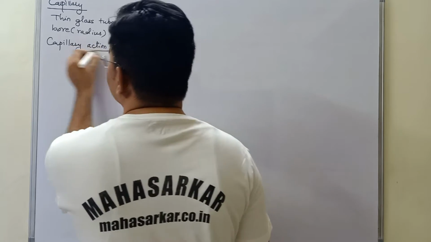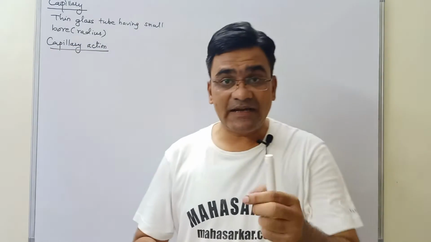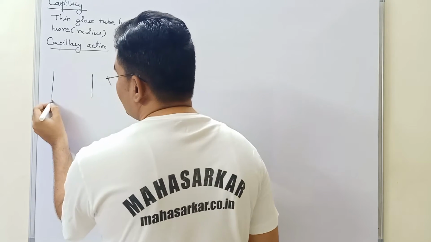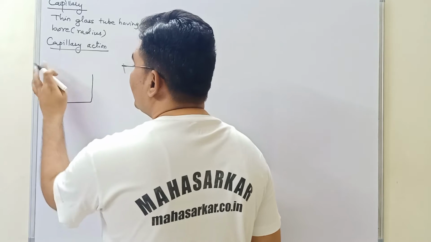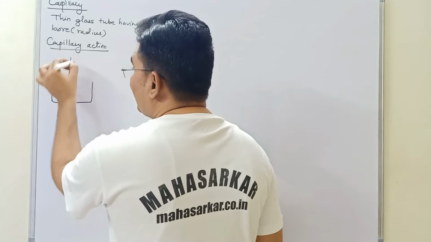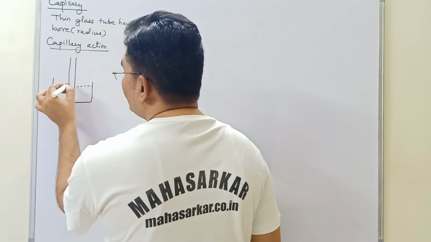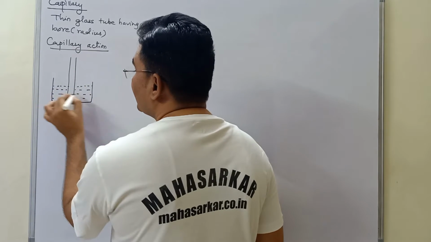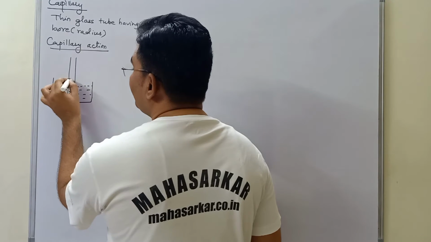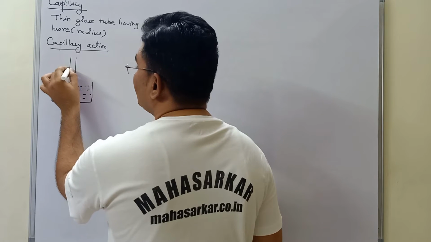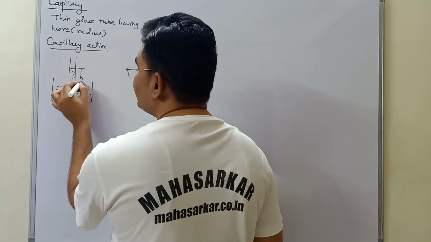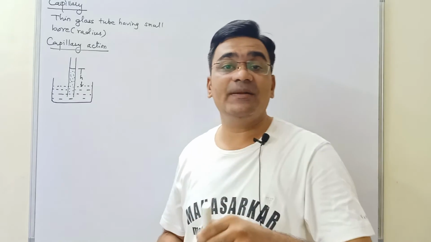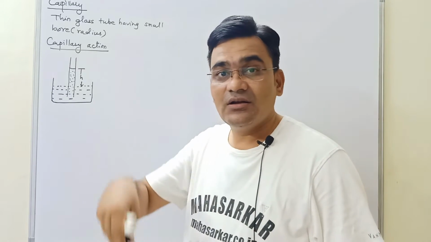So what is capillary action? Now, if you dip that capillary into a liquid, suppose this is a beaker containing liquid and now you have dipped a capillary. The liquid was here up to this level. But once you dip the capillary, you will find that the height of liquid inside the capillary is more than the height of the beaker surface, so it rises by a certain height. For most liquids you will find the same, but if you dip that same capillary in mercury, then you will find that it falls.